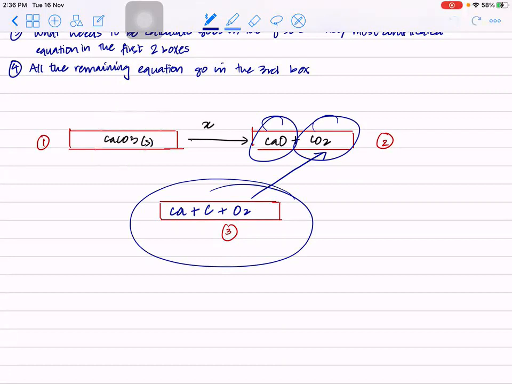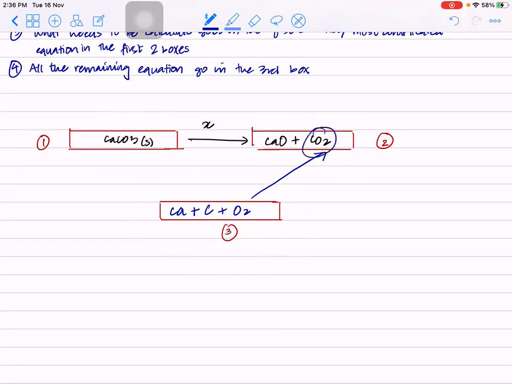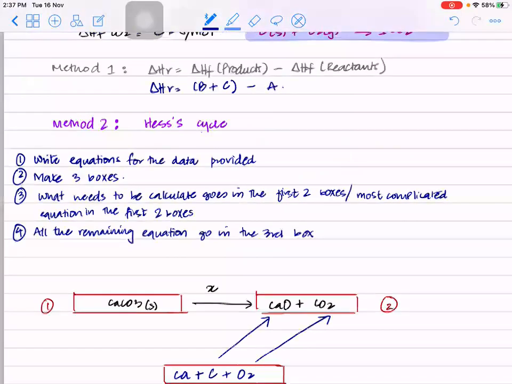Now you'll be like, oh miss, so 1 mole of oxygen was needed for this, half a mole is needed for this. So should I add like a 2.5 over here? No, you don't really have to. That won't change your answer, won't do anything. All right. So you know it's calcium. Oxygen was already written. You don't really need to bother again. And this makes calcium oxide. Clear? So we've put the second equation as well.